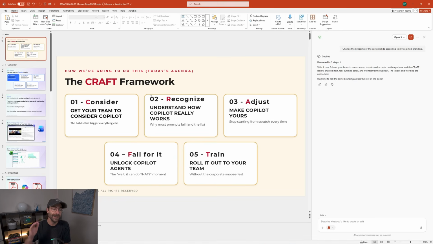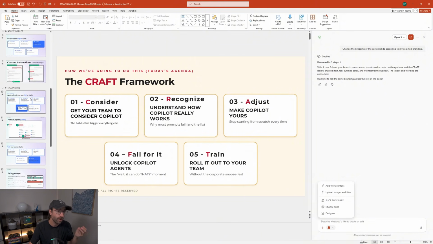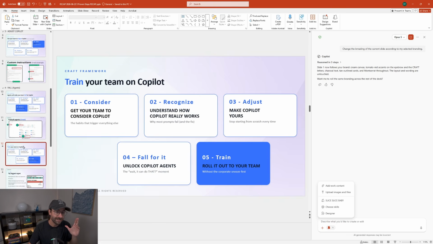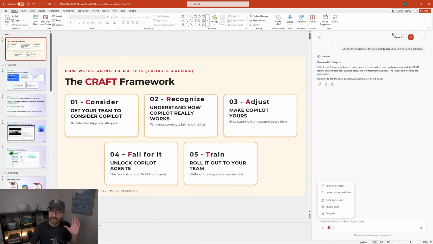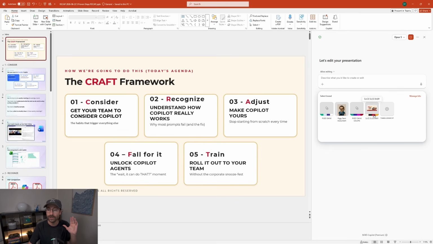And you can see here, let's get back to PowerPoint. I said change the branding of the current slide according to my selected branding. And remember, I selected the branding here, slice baby branding. And you can see it changed what was similar to this right here before to the colors of my company. So from this to this using the branding that I've picked right here. Select brand. You can see the colors right here are right here. Okay, so that was it. I hope you learned some stuff.